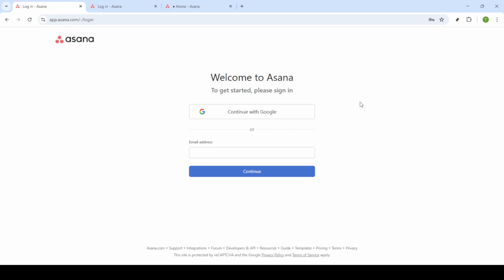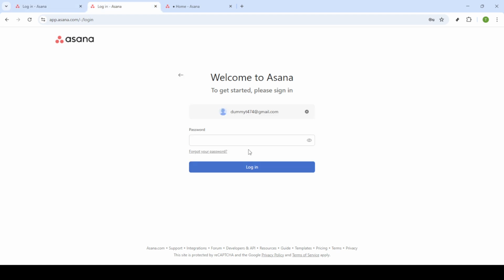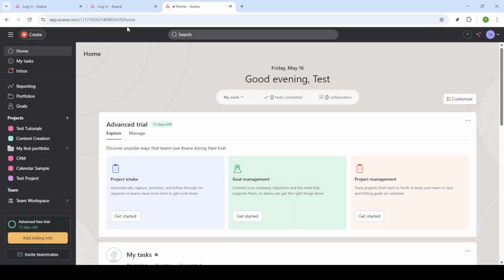To begin, you'll need to access Asana by opening your web browser and going to the Asana login page. Once there, you're going to enter your email address in the designated field. After typing it in, you'll click on the Continue button. This will prompt you to enter your password. Carefully type it in and then proceed by clicking on Login. With that, you've successfully logged into your Asana homepage.